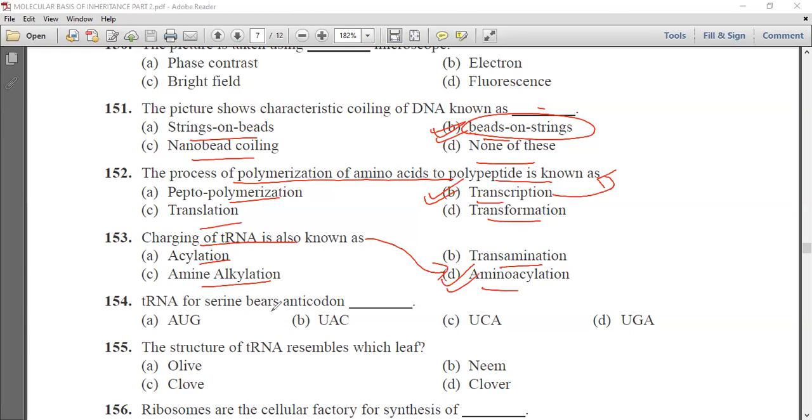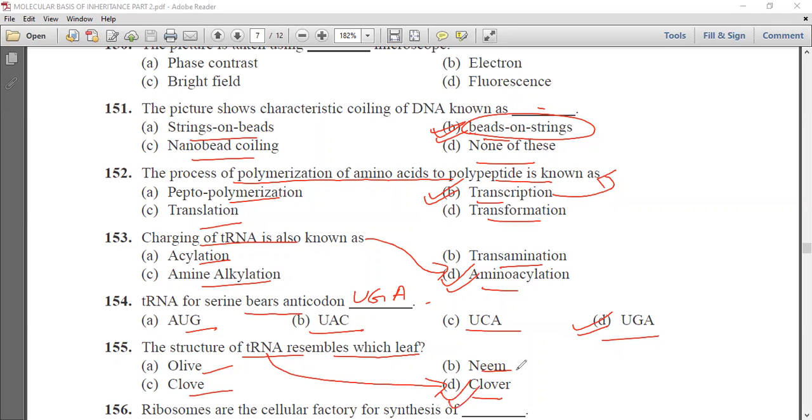Next question is, transfer RNA for serine bears anticodon dash. First is AUG, second is UAC, third is UCA, and fourth is UGA. So this transfer RNA for serine bears the anticodon that is known as UGA. Next question is, the structure of transfer RNA resembles which leaf? Olive, neem, clove, or clover leaf model. Now we know that the structure of transfer RNA resembles the clover leaf model. So option D is the correct answer.